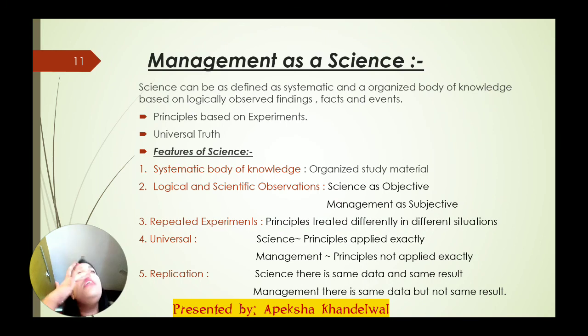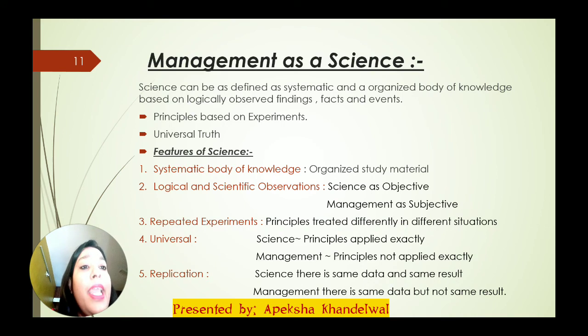Why? Because each and every human being's way of thinking is different. I cannot say that each and every human being is the same as another. So at the end, when I compare all 60 students' answers, I will not find the same. I will find 60 different answers. Why? Depending upon human behavior. Clear? Understood everyone? I guess you are all clear about management as a science.